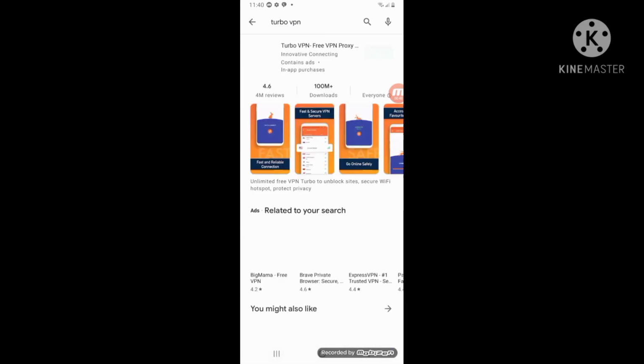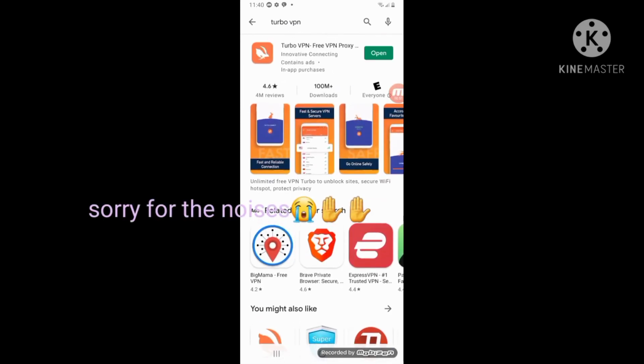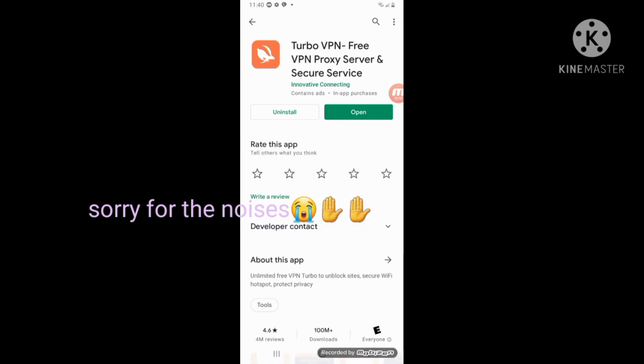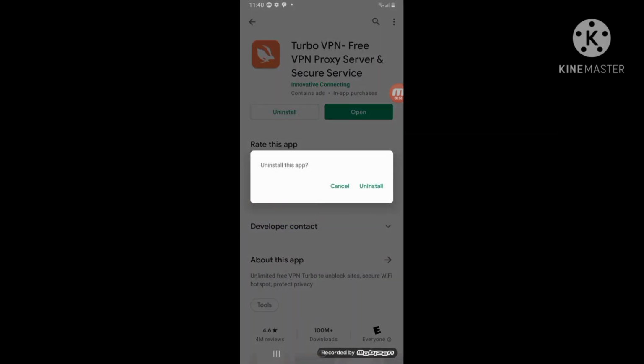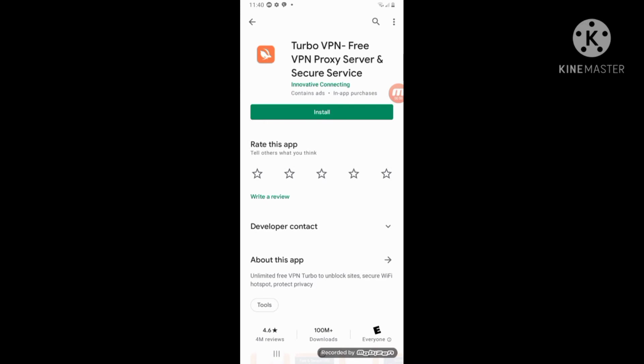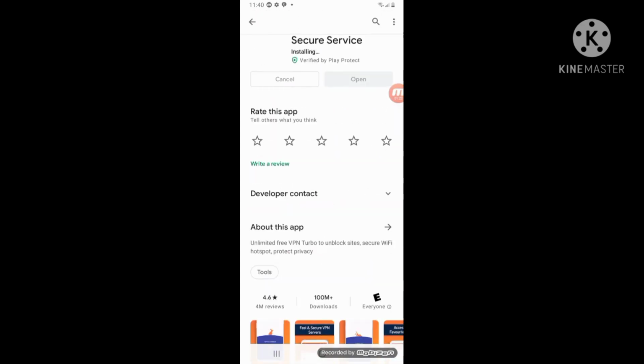VPN. Then I already downloaded mine, but I'm just going to install it for you guys. So what you're going to do is you're just going to install the app, and I'll show you these steps. These steps are really easy. And probably it gets your account deleted, but sometimes it doesn't, because I had a friend use a display name and she didn't get banned. So yeah.